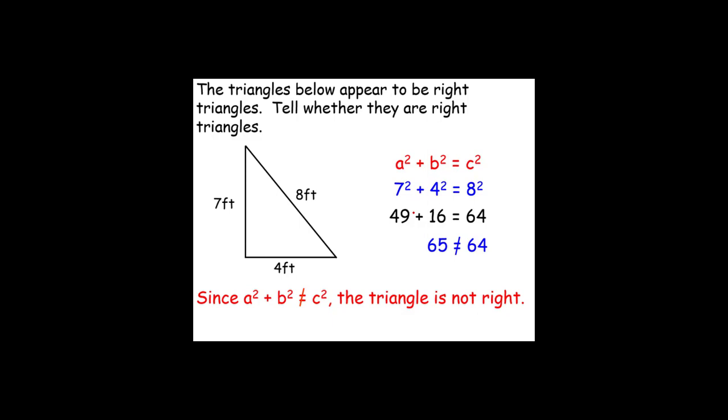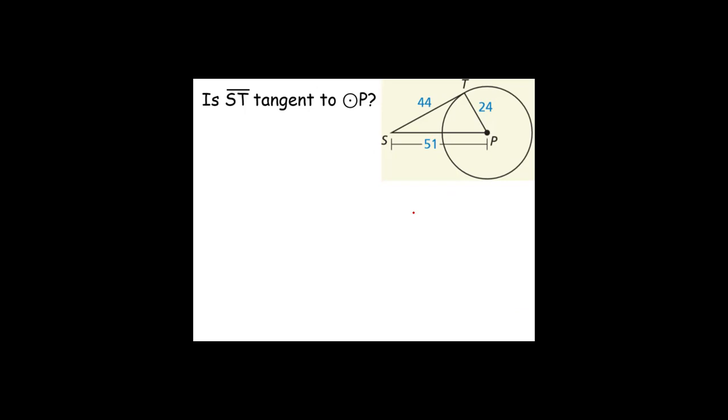Let's apply this to the tangent line. Is segment ST tangent to circle P? Unfortunately, they did not give us information to just look at it and say it is. If they were to have this right angle mark, we could say yes it is. Now we need to figure out, and remember that these two sides form the right angle.